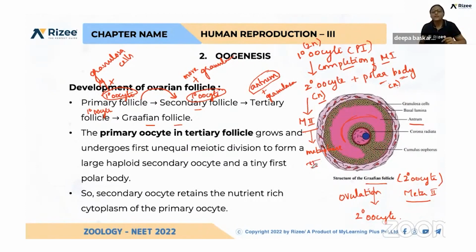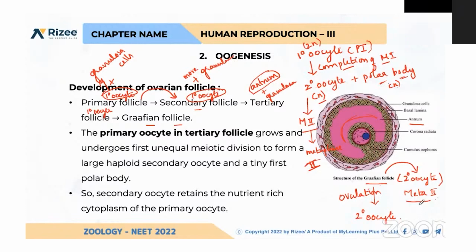That process is completed in this secondary oocyte, and there it gets arrested in the Graafian follicle. So the Graafian follicle has a secondary oocyte, which is arrested at metaphase 2. Metaphase 2 means meiosis 2. Got it? Clear, dear?